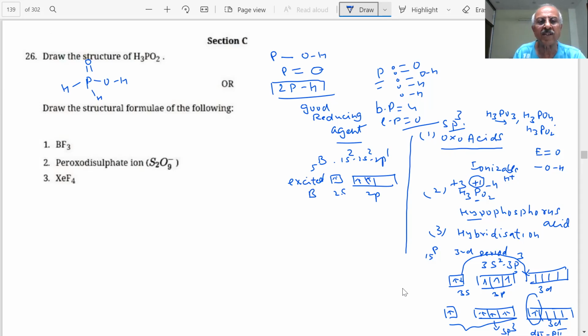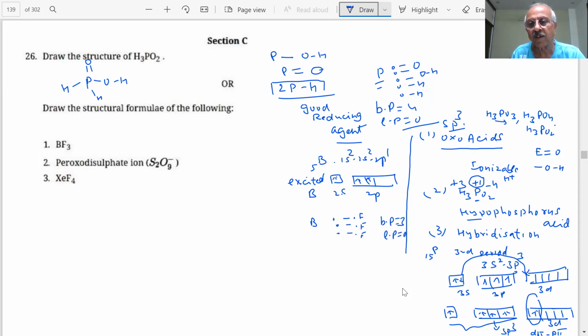Then what is the hybridization? Boron has 3 electrons, students. And how many fluorines are coming? 1, 2, 3 fluorines. So how many bond pairs are there? 3 bond pairs.